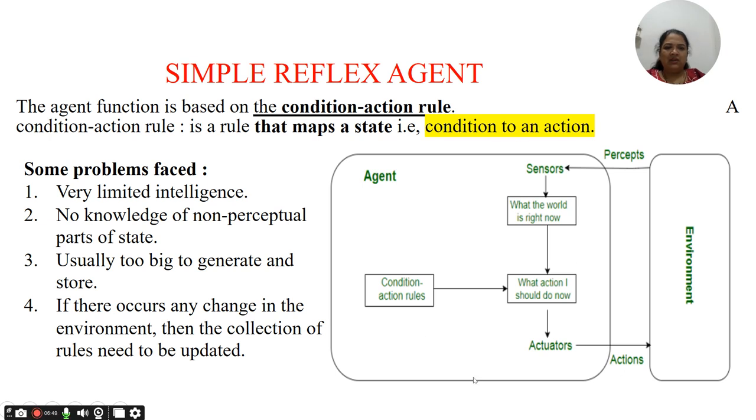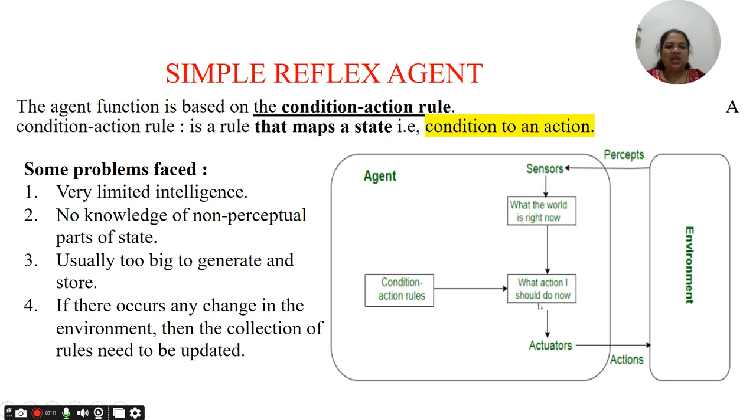Here is the diagram for the simple reflex agent, where we see the environment. Through the environment, the agent perceives the inputs using sensors, and it can check only the current percepts. It cannot go back to the past history. It checks what the world is right now, meaning the current situation only.